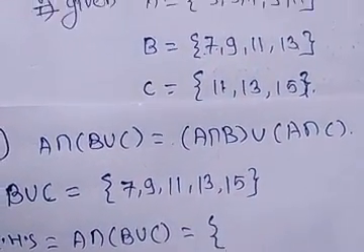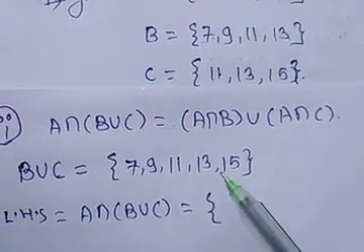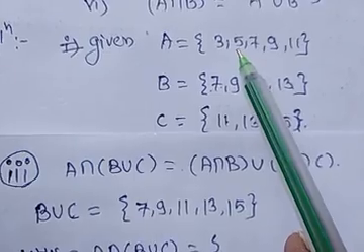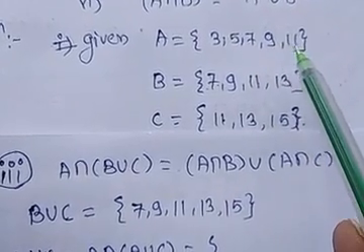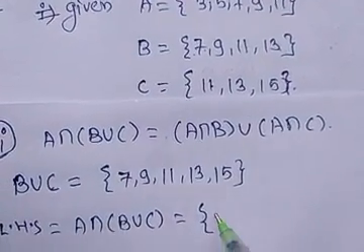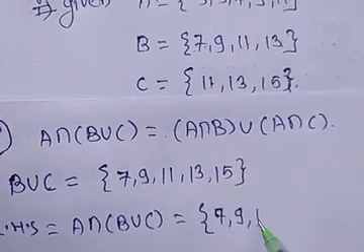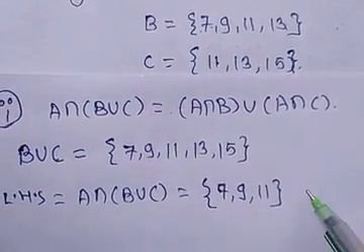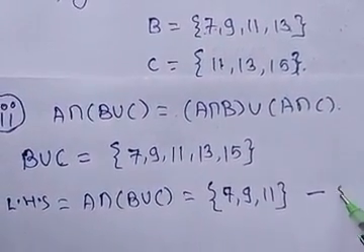The common elements from B union C and A are 7, 9 and 11, present on both sides. So A intersection (B union C) gives 7, 9 and 11. We write this as equation number 5.